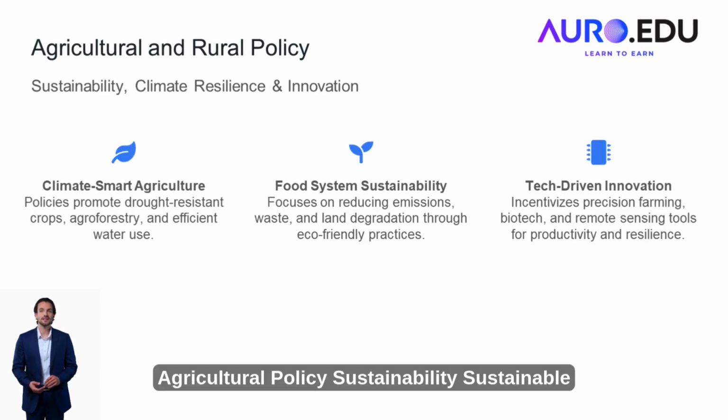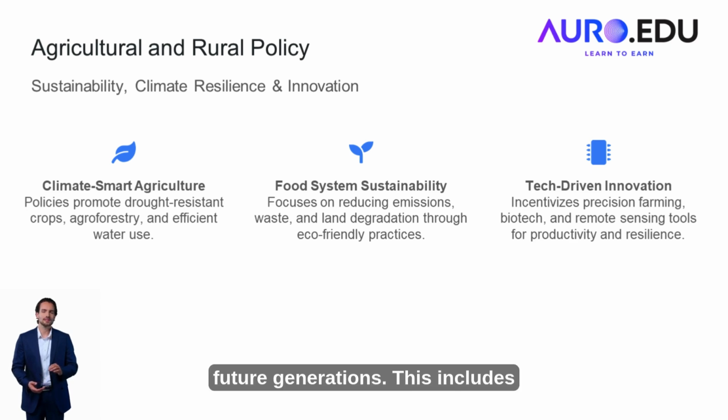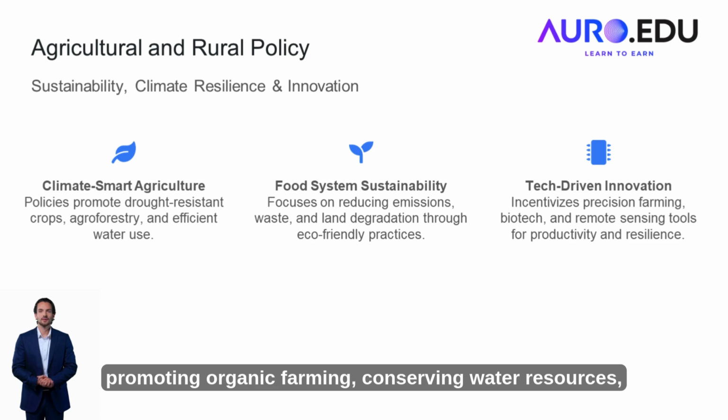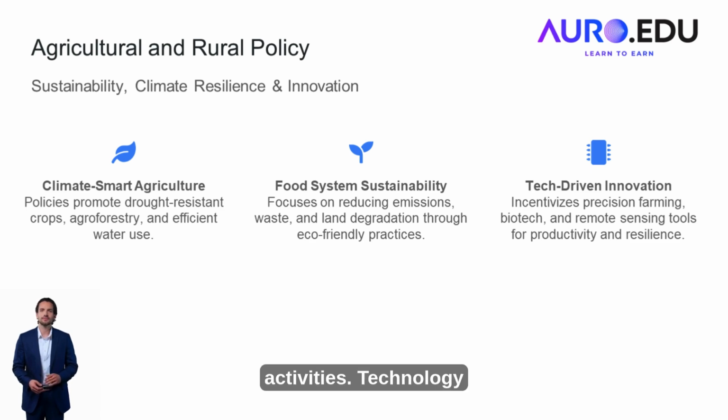Agricultural policy, sustainability. Sustainable agricultural policies focus on practices that meet current food needs without compromising future generations. This includes promoting organic farming, conserving water resources, and reducing the environmental impact of agricultural activities.